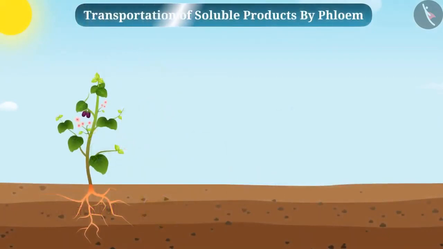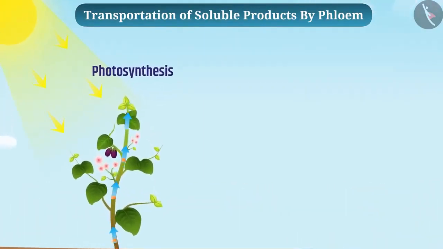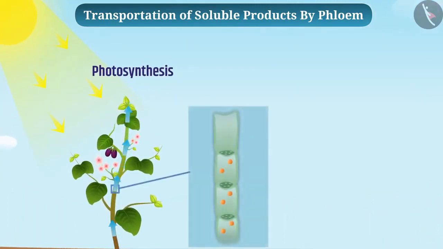Transportation of soluble products by phloem. In plants, transportation of water is important, but at the same time, transportation of soluble products of photosynthesis, amino acids, and other substances is also important. The job is done by phloem. The transportation of soluble products of photosynthesis is called translocation.